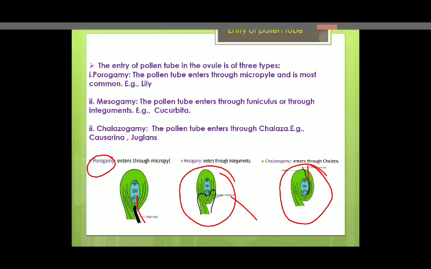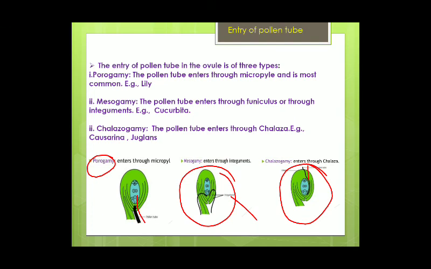So with this we have completed how the pollen tube germinates and how it enters the embryo sac. In the next part we will discuss double fertilization and the significance of double fertilization in angiosperms.